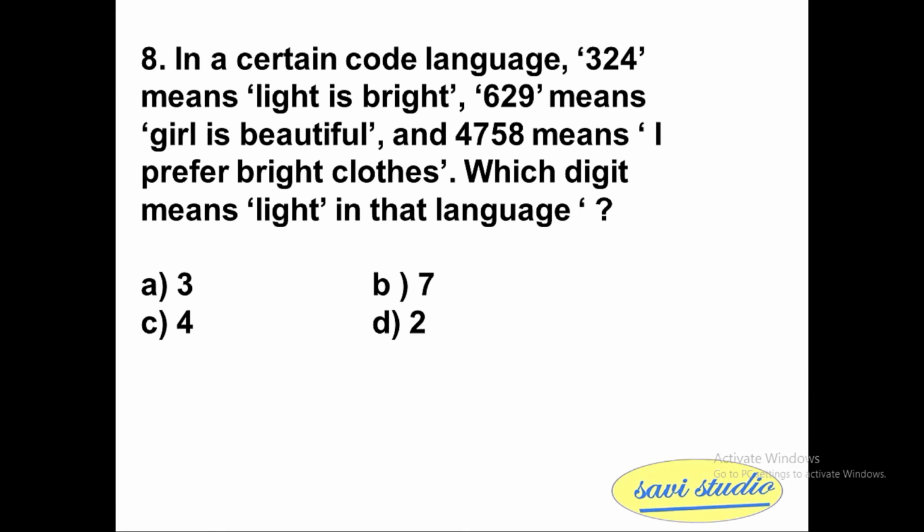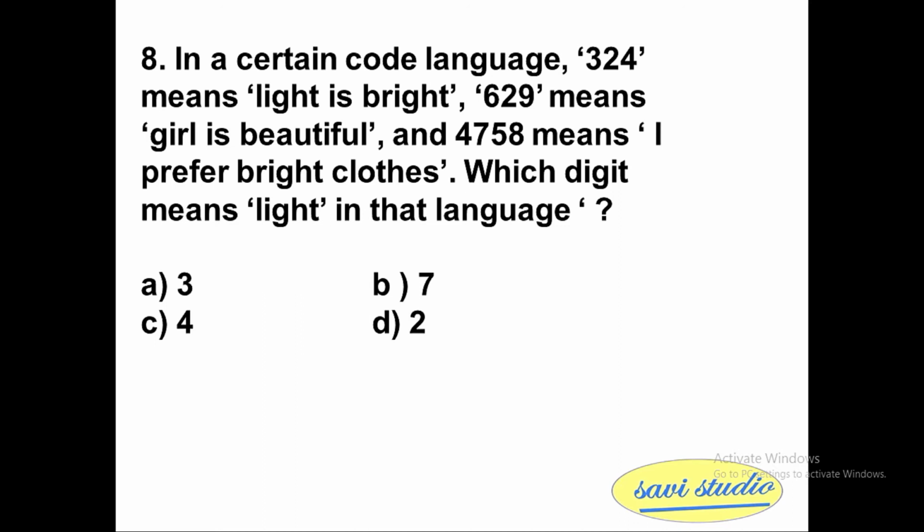So, 8th question. In a certain code language, 324 means light is bright, 629 means girl is beautiful, 4758 means I prefer bright clothes. Which digit means light in that language? We have 4 options.